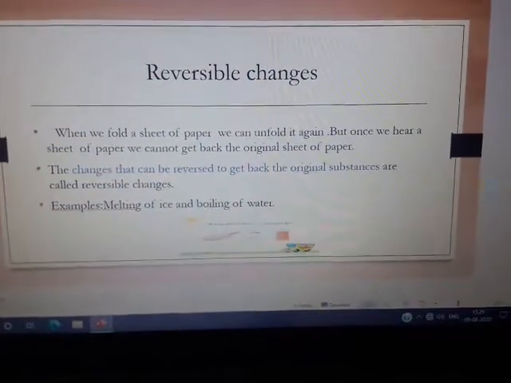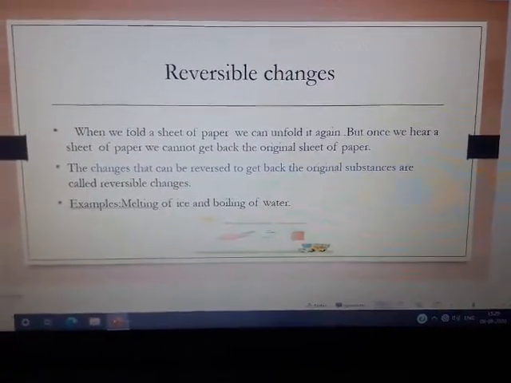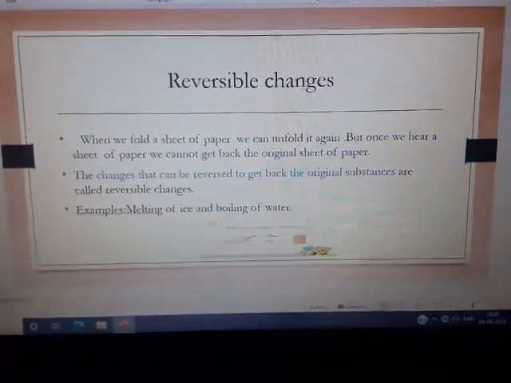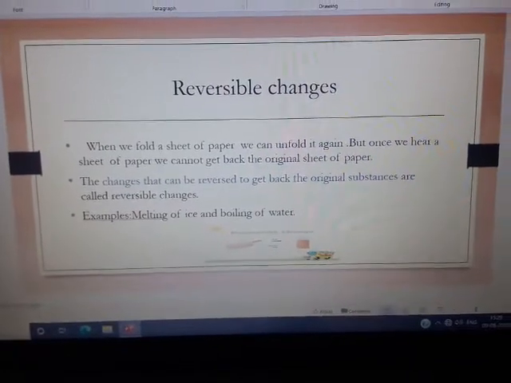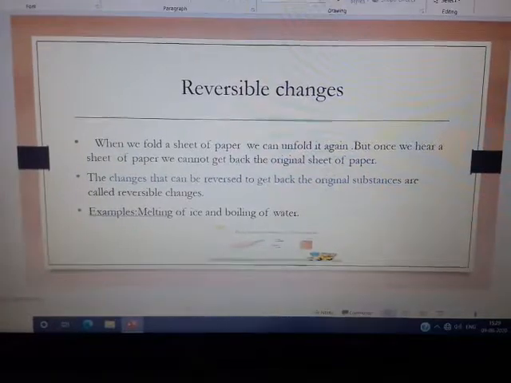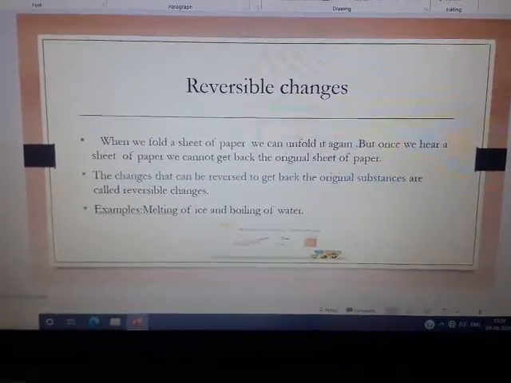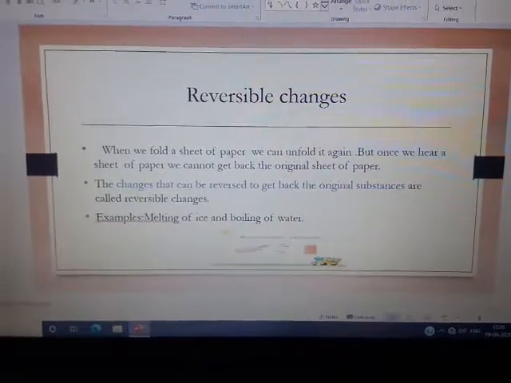Today we are going to discuss about reversible and irreversible changes. So what do you mean by reversible changes? When we fold a sheet of paper, we can unfold it again. But once we have heated a sheet of paper, we cannot get back the original sheet of paper. So the example of a sheet of paper is an example of reversible change.